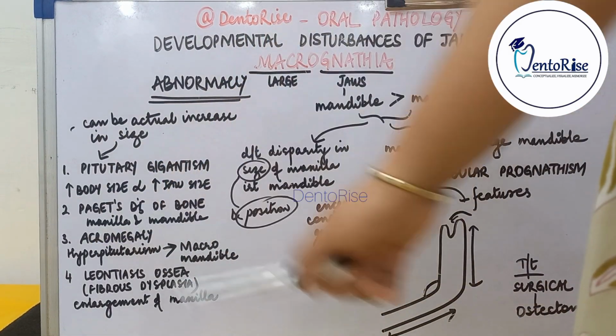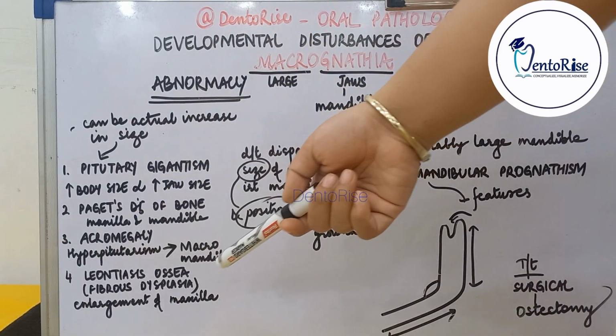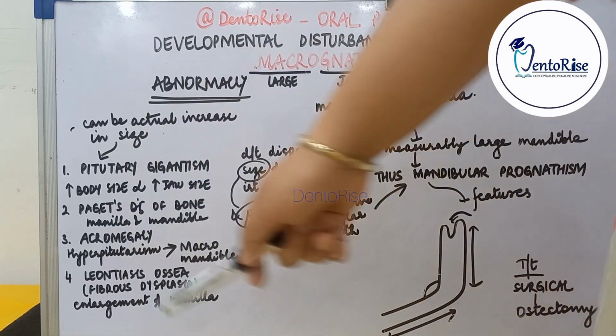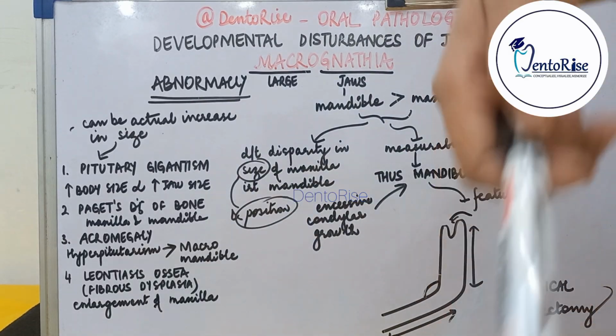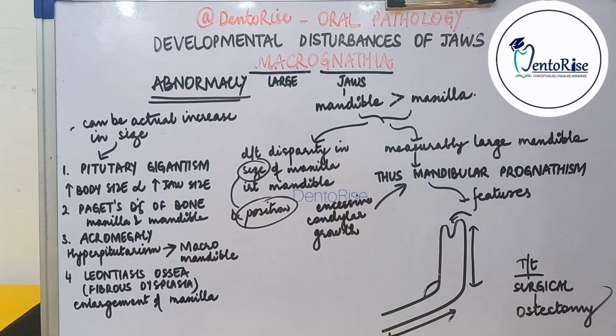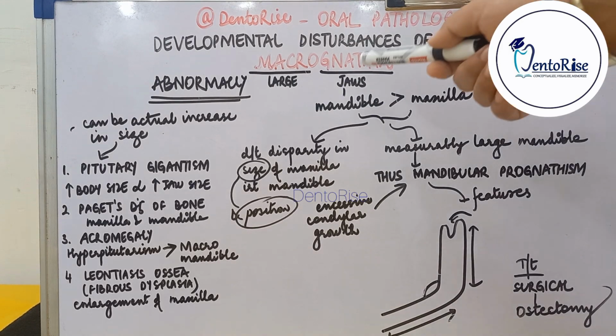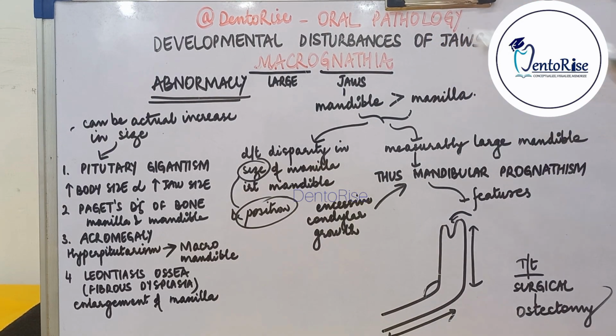Third is acromegaly, wherein hyperpituitarism leads to overgrowth of the mandible. The fourth condition is leontiasis ossea, which is a form of fibrous dysplasia which leads to enlargement of the maxilla. Now, among the mandible and the maxilla, mandible is more commonly affected because of MACROGNATHIA as compared to the maxilla.